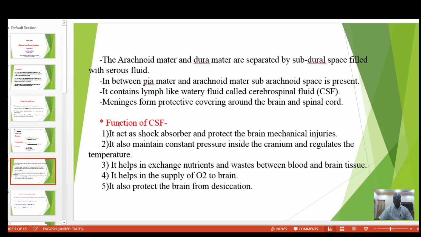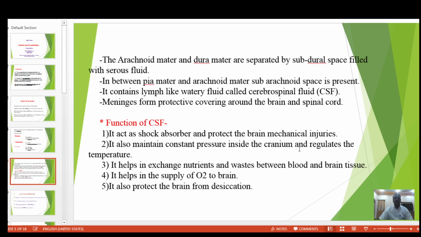The functions of CSF, cerebrospinal fluid. The first function: it acts as a shock absorber and protects the brain from mechanical injuries. The next function, second: it also maintains constant pressure inside the cranium and regulates the temperature.